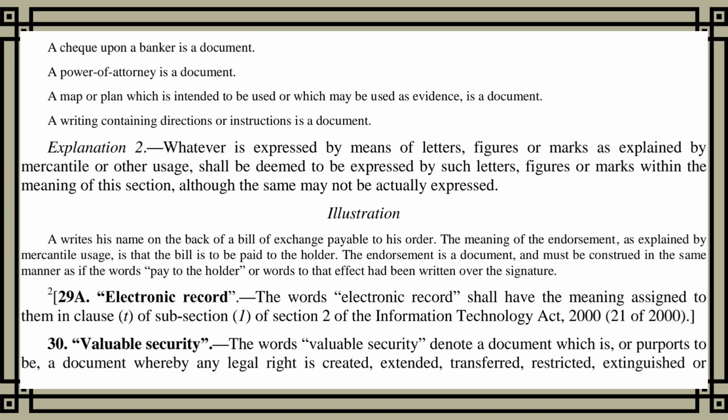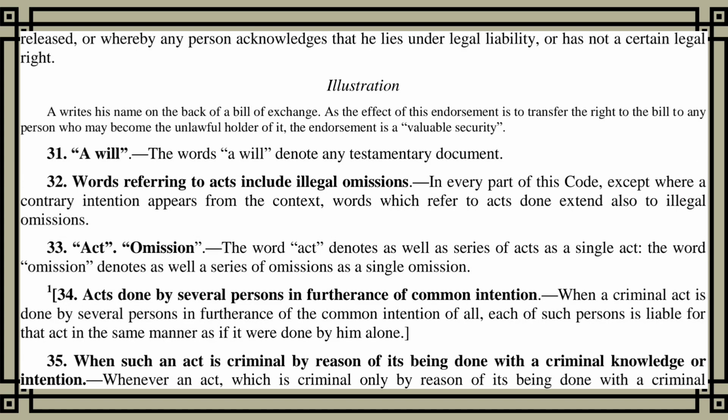Section 30. Valuable security. The words, valuable security, denote a document which is, or purports to be, a document whereby any legal right is created, extended, transferred, restricted, extinguished or released, or whereby any person acknowledges that he lies under legal liability, or has not a certain legal right. Illustration. A writes his name on the back of a bill of exchange. As the effect of this endorsement is to transfer the right to the bill to any person who may become the lawful holder of it, the endorsement is a valuable security.